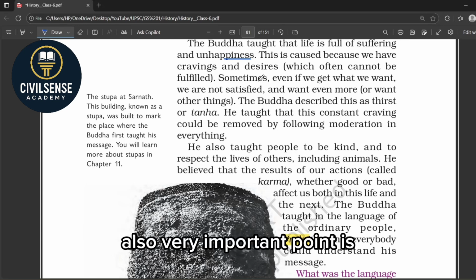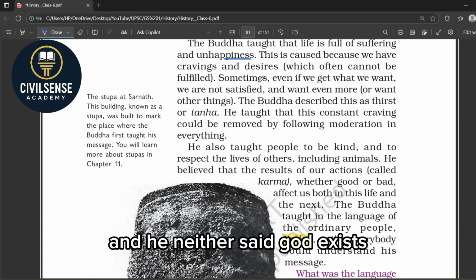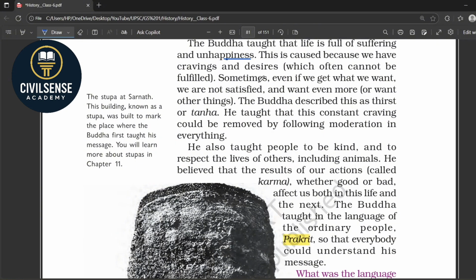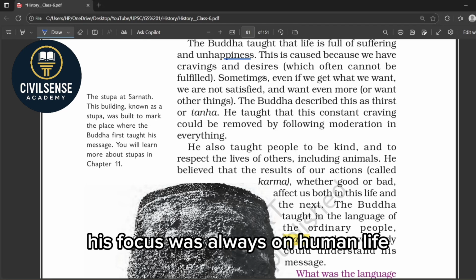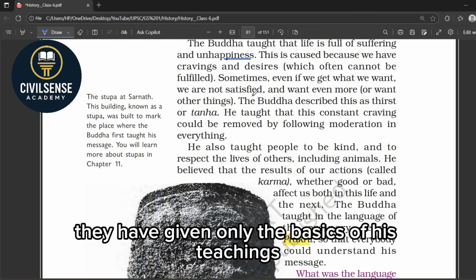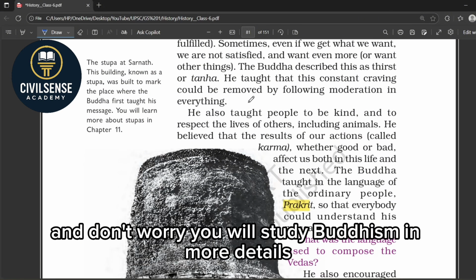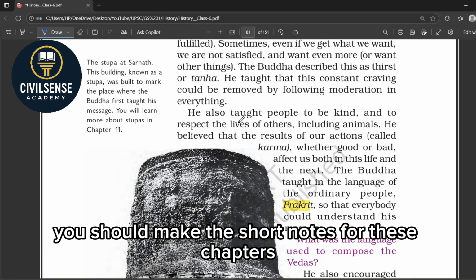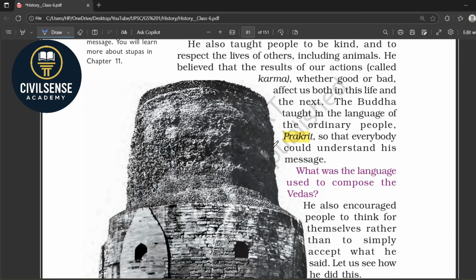Also, a very important point is that Buddha never talked about God. He neither said God exists nor did he say God does not exist. His focus was always on human life, suffering and how to overcome it. Now in your NCERT they have given only the basics of his teachings, and don't worry, you will study Buddhism in more detail in later classes, but for now you should make short notes for these chapters.